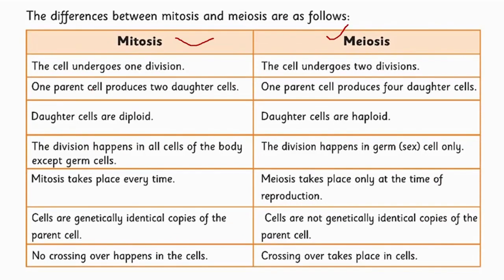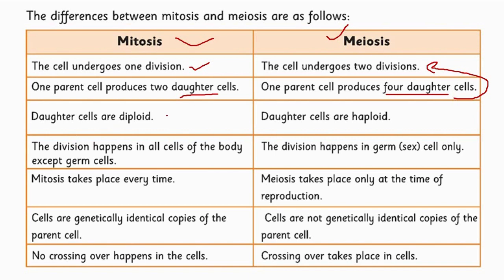In mitosis, the cell undergoes one division, while in meiosis, there are two divisions, meiosis I and meiosis II. The other difference is that one parent cell produces two daughter cells, as there is only one division, but in meiosis, 2 to 4 daughter cells are produced as the cell undergoes two meiotic divisions.